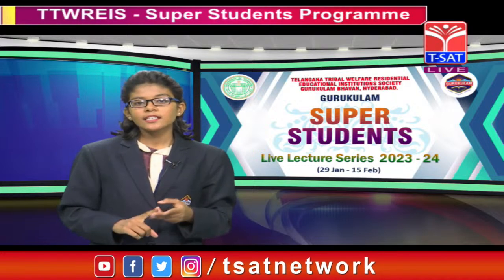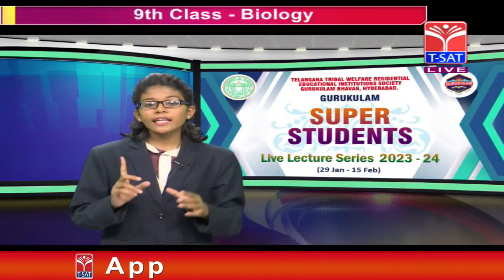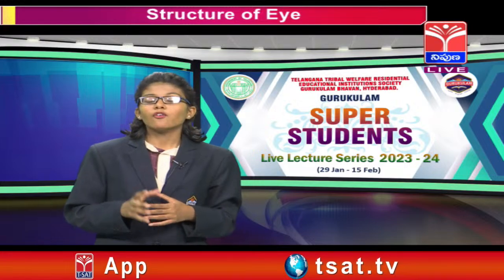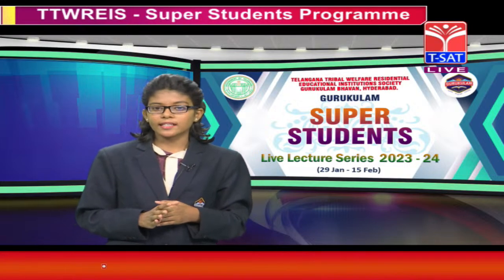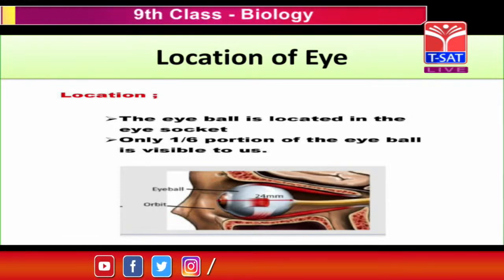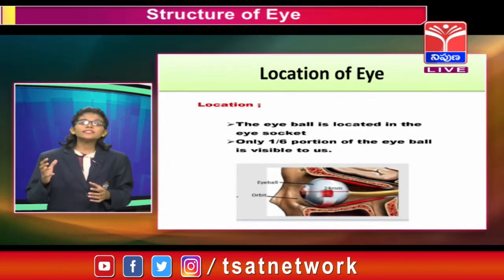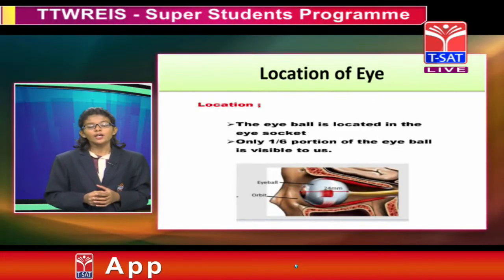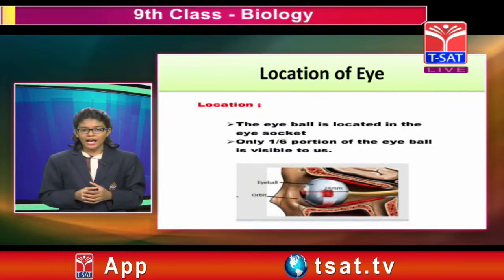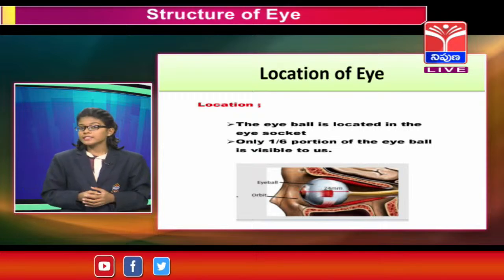The first one is the sclerotic layer. The outermost thick, tough, fibrous, non-elastic and white colored layer is called the sclera. The sclera bulges and forms the cornea. The end of the sclera is connected to the optic nerve. As you can visualize in the structure of the eye, the optic nerves are connected to the end of the sclera.